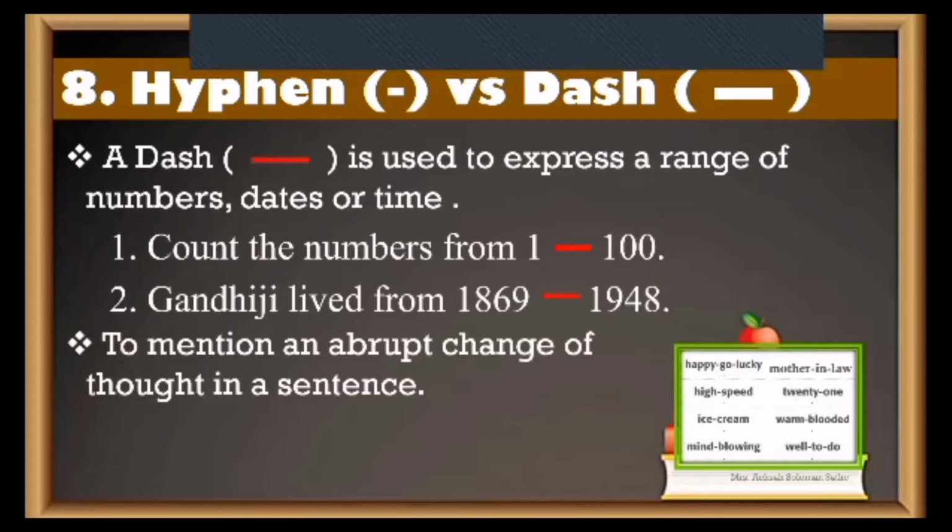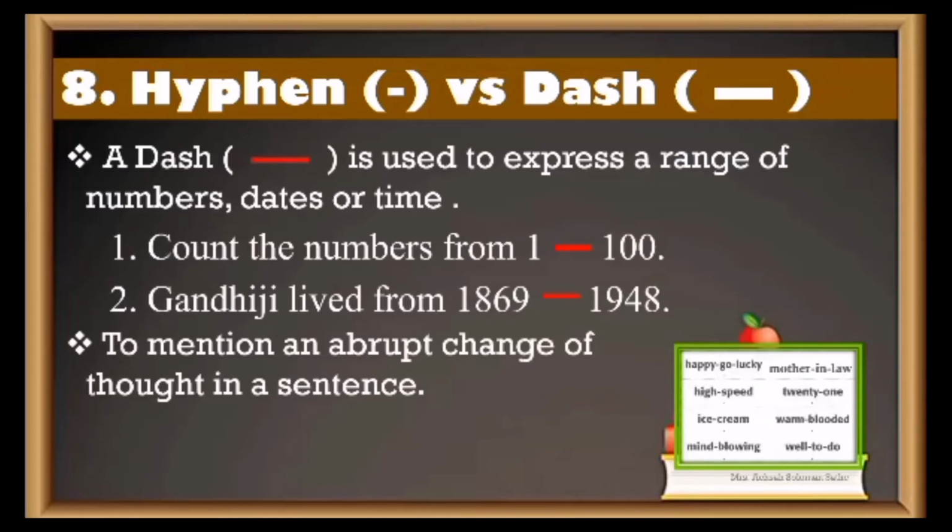That is to mention an abrupt change of thought in a sentence. Now, I'm talking about something, suddenly my mind moves away from it and I say something else. Clear? I'm talking about something, then I think of something and say something really different from what I just spoke.